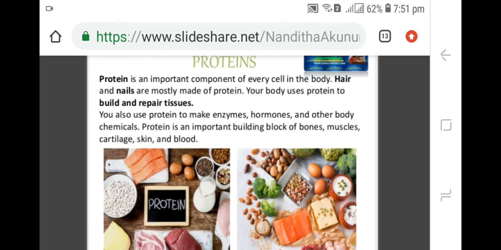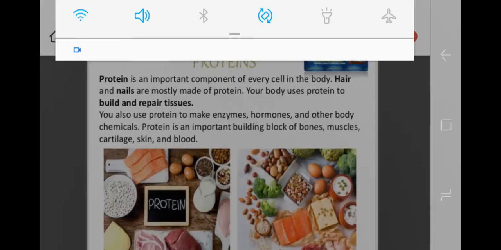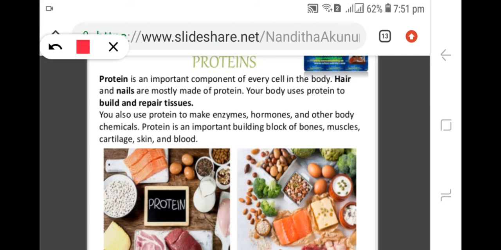So your body uses protein to build and repair tissues. As I already said, protein is also used to make enzymes, hormones and other body chemicals which are essential to carry out the body processes.